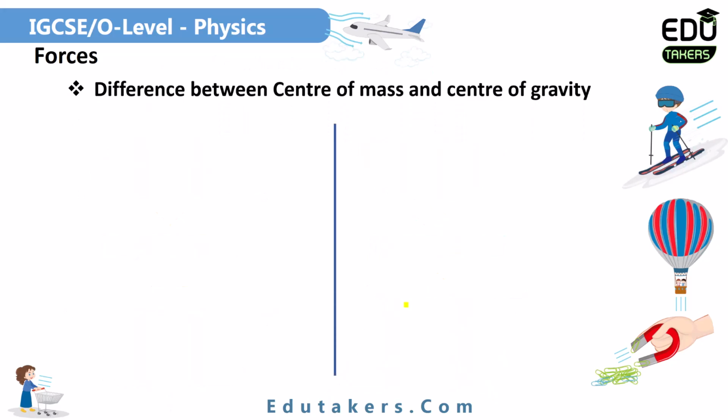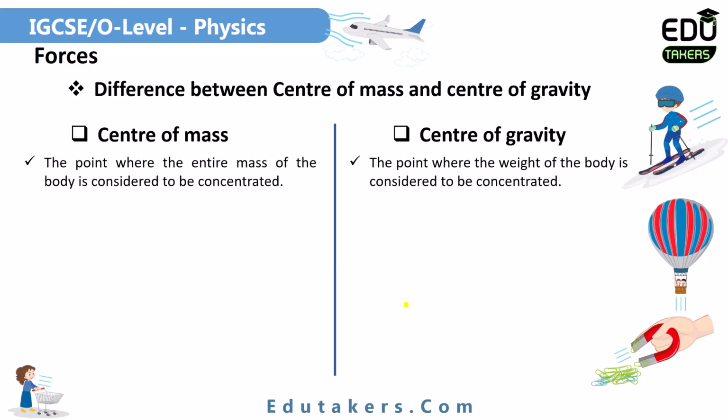We have to differentiate between the center of mass and center of gravity. First of all, you know that center of gravity is basically the point where the whole weight of the body is considered to be concentrated. But the center of mass is the point where the whole mass of the body is considered to be concentrated. You know that the center of gravity is affected by the gravitational field because it is related with the weight. But the center of mass is related with the mass and it is not affected by the gravitational field. So I can simply say here, the point where the whole mass of the body is considered to be concentrated is basically the center of mass.